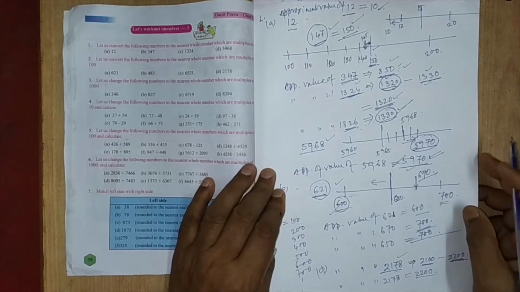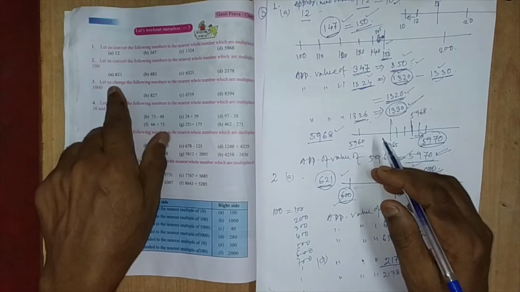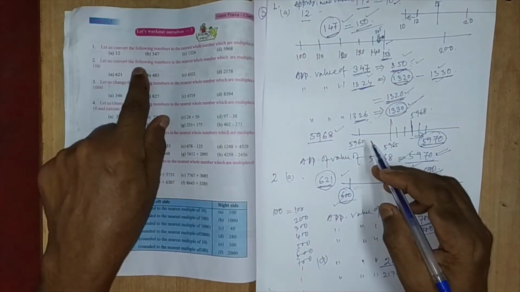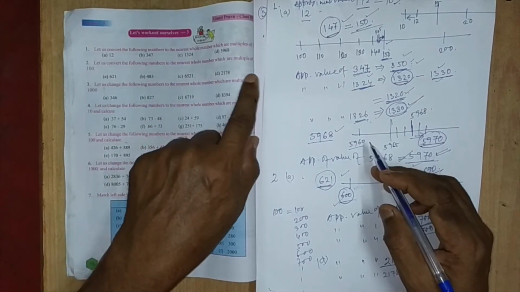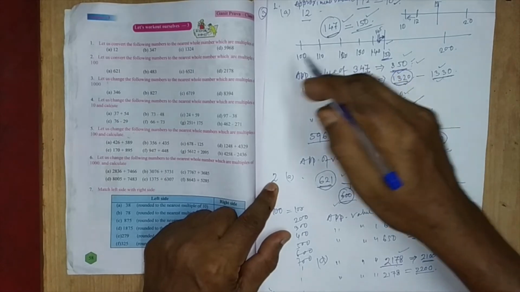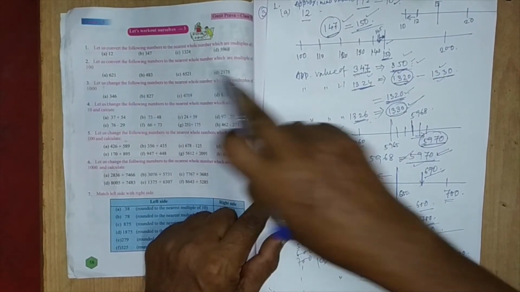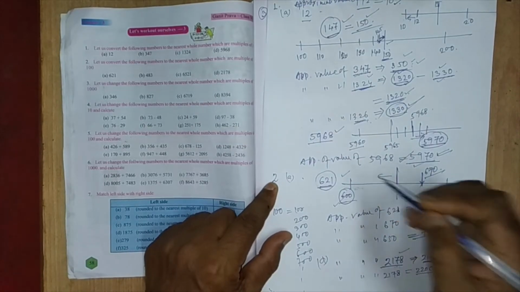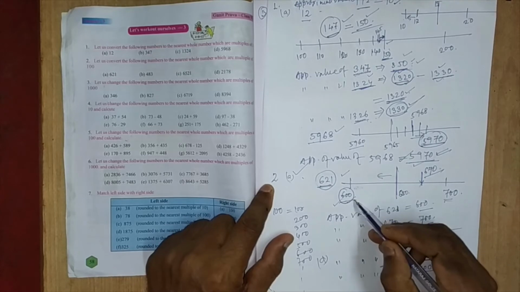Now, question number 2: let us convert the following numbers to the nearest whole number, which are multiples of 100. Up to now we were searching for the nearest multiple of 10. Now we come to the nearest multiple of 100.